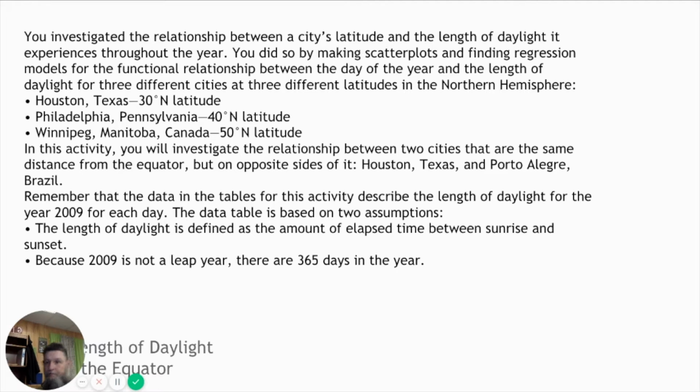Houston, Texas at 30 degrees north, Philadelphia, Pennsylvania at 40 degrees north, and Winnipeg, Manitoba, Canada at 50 degrees north. Now, in this activity, we're going to investigate a relationship between 2 cities that are the same distance from the equator, 30 degrees from the equator, but they're on opposite sides of it. Houston, Texas, in the northern hemisphere, 30 degrees north, and Porto Alegre, Brazil, which is in the southern hemisphere, 30 degrees south of the equator.